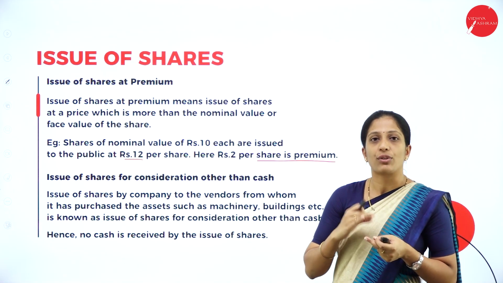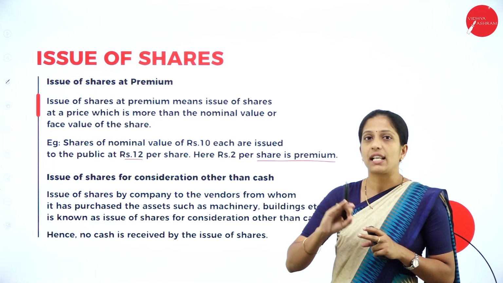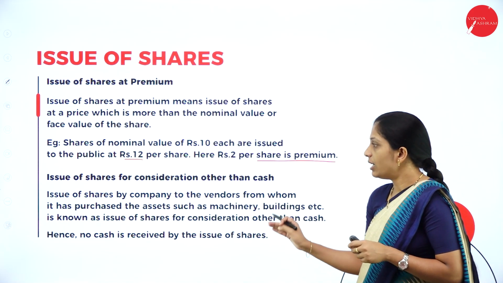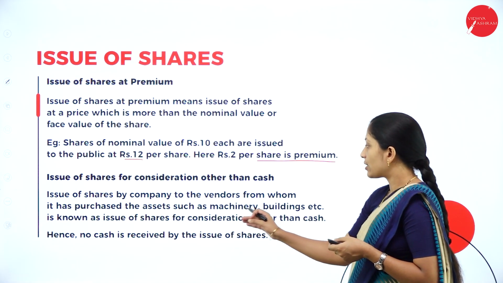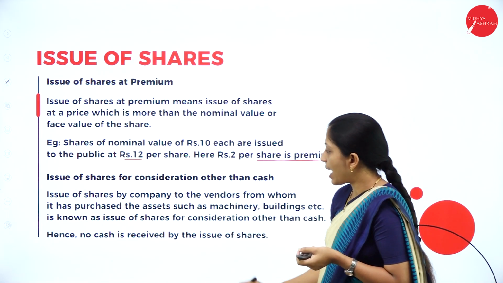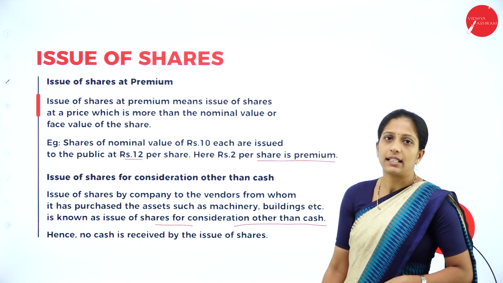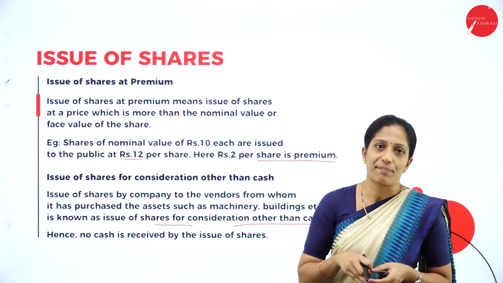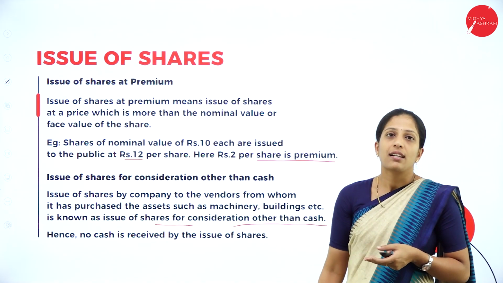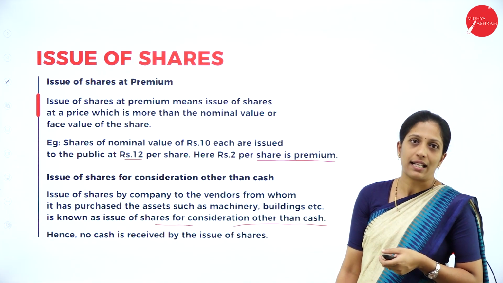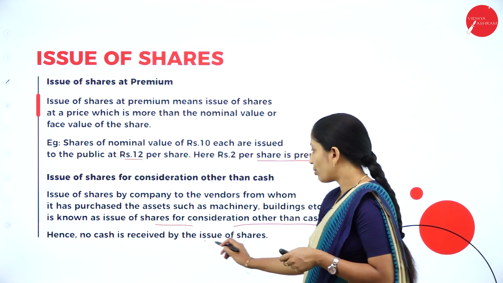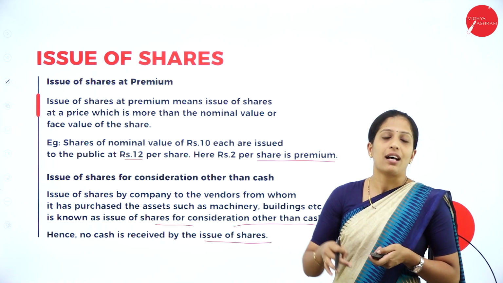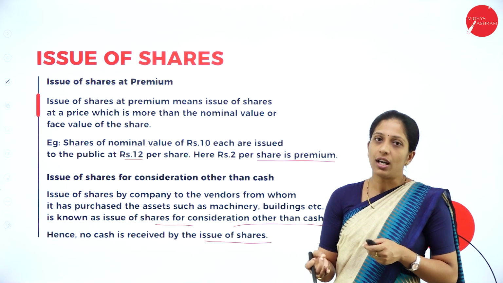Other than receiving cash, we are going to take assets of equal value. So, issue of shares by a company to the vendor from whom it has purchased assets such as machinery, building, etc. is known as issue of shares for consideration other than cash. So, we give them shares and take the asset from them. That is known as what? Issue of shares for consideration other than cash. Hence, no cash is received on the issue of shares. Instead, other assets will be received in place of cash.